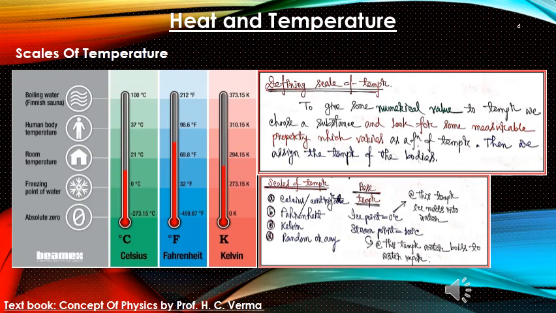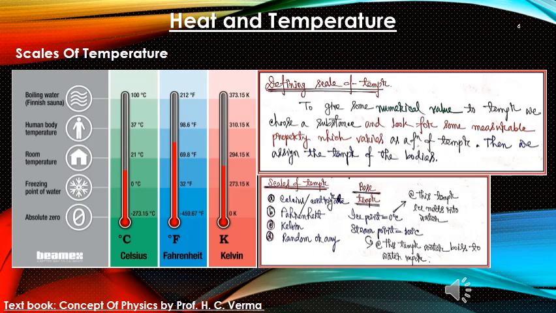To construct the scale, we must have some base temperature, and that base temperature is assigned to some particular property. Here, as we have written, the ice point of water and the steam point of water.